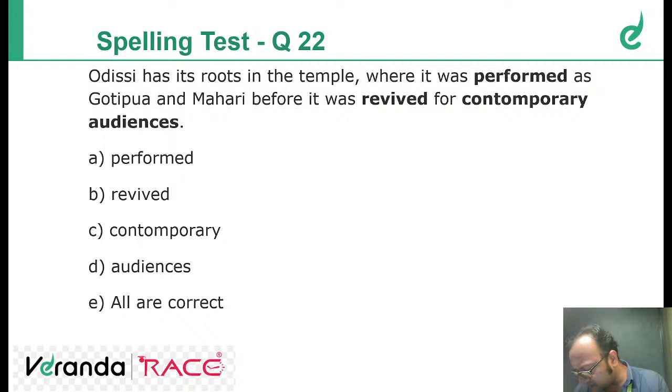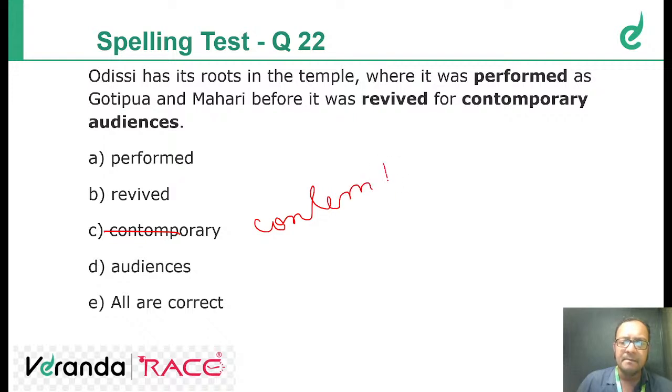Everybody, thank you so much. Vignesh, Mayuri, Bhuvana, Shanmuga, Udaya, Sudhir, Subhas, Vignesh, Ambalan, 22 contemporary. Contemporary. Correct. Error is in this part. Contemporary. Contemporary. Clear?